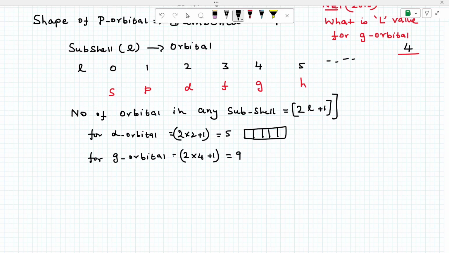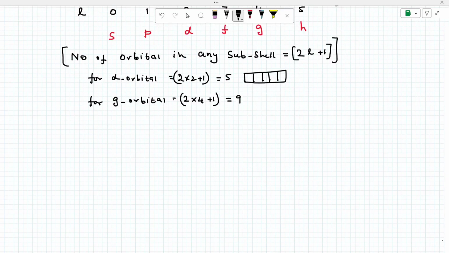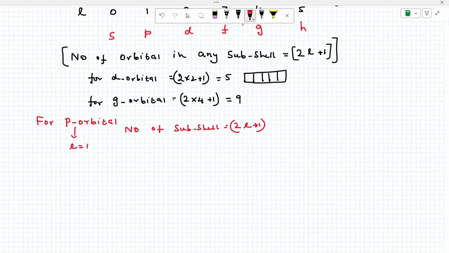Okay, this is a general formula to find the number of orbitals in any subshell. What is the formula? 2L plus 1. Now for a p orbital, what is the L value? L is equal to 1. Then what is the answer? 2 into 1 plus 1. The answer is 3. Therefore, 3 orbitals.